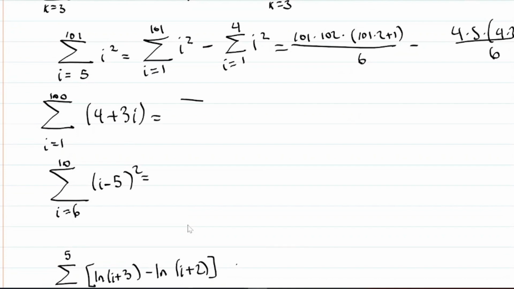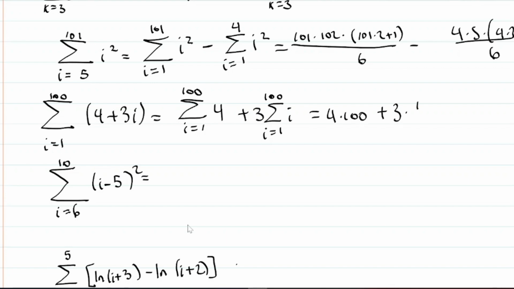Here we're going to use linearity, okay? Sum from i equals 1 to 100 of 4, plus sum from i equals 1 to 100 of 3i. Okay, and remember, this is 4 times 100 plus 3 times 100 times 101 over 2, little Gauss. Okay, moving on.